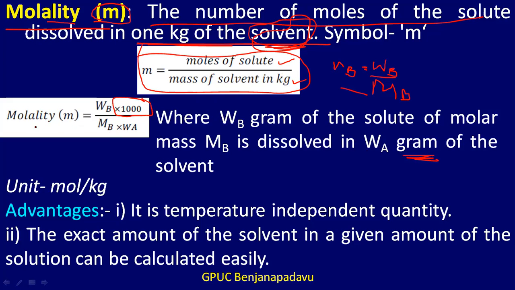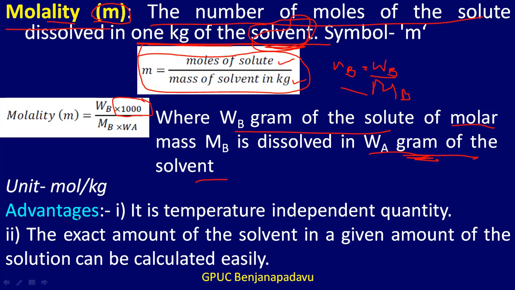Therefore, mathematically, molality will be equal to WB into 1000 divided by MB into WA, where WB is the weight of the solute in grams, MB is the molar mass of the solute, and WA is the weight of the solvent, the mass of the solvent.